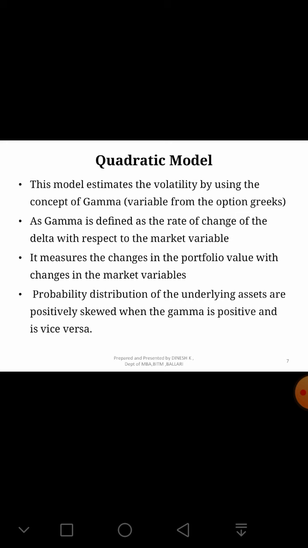The gamma is defined as the rate of change of the delta with respect to the market variables. It measures the change in the portfolio value with changes in the market variables. As I said, we take different market variables into consideration, we have n number of market variables. So here we need to be selective about which market variables are widely acceptable and affect the portfolio, and it is going to measure the gamma value, the effect of change in the gamma value.